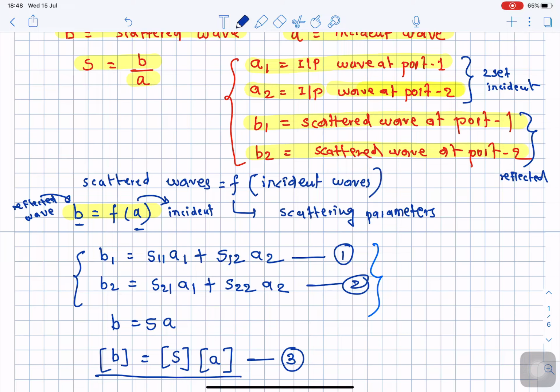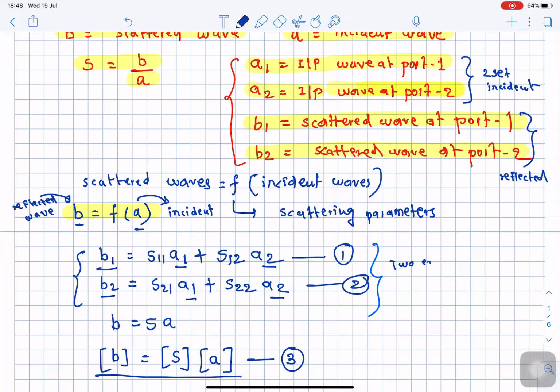We have two reflected waves, b1 and b2, and two incident waves, a1 and a2, and we have two ports, so that's why we have two equations for the scattering parameters. These are the representation of two equations for a two port network.